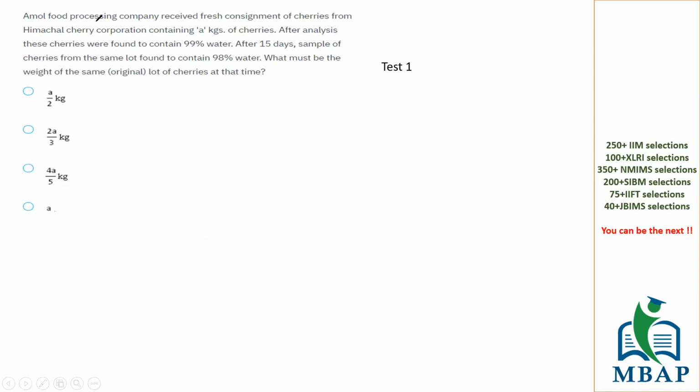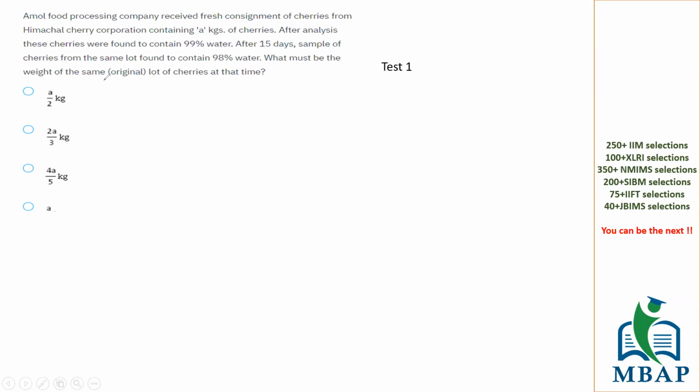It says Amol Food Processing Company received fresh consignment of cherries from Himachal Cherry Production Corporation containing X kgs of cherries. After analysis, these cherries were found to contain 99% of water.